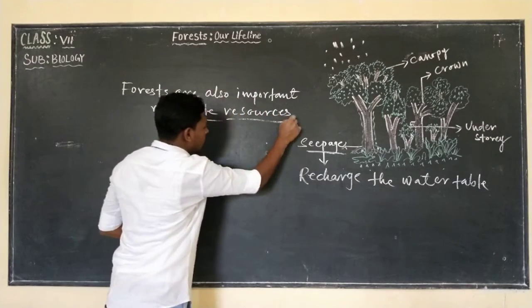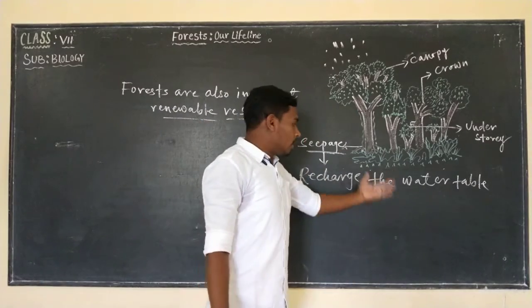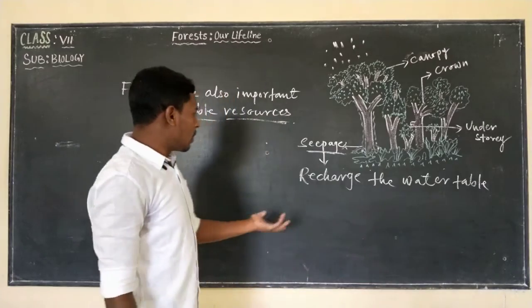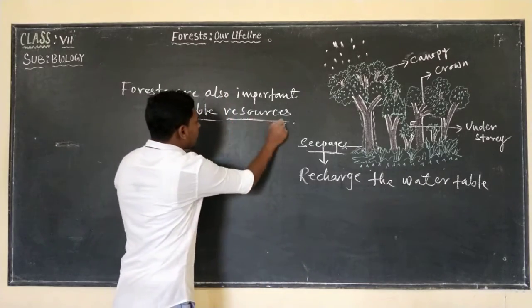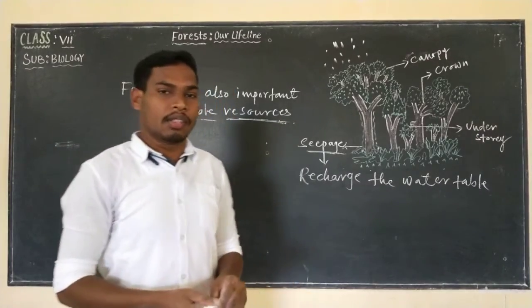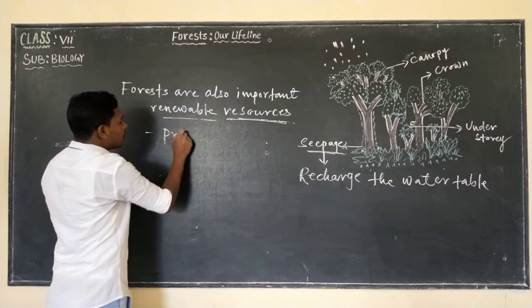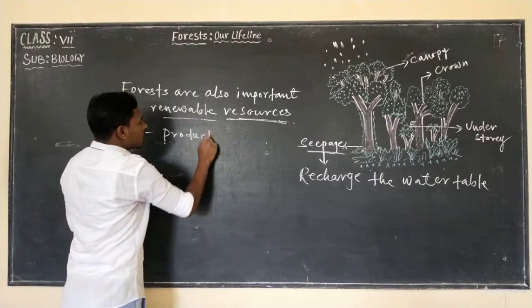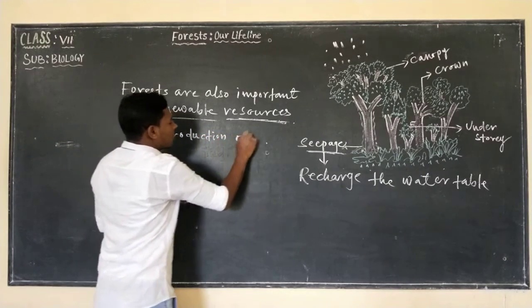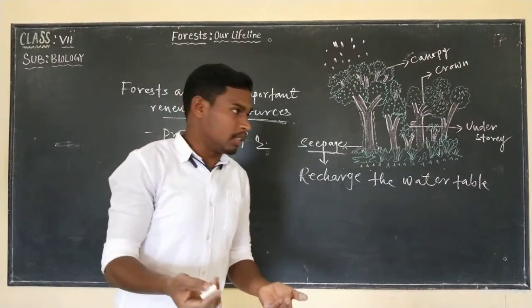Forests are also important renewable resources. That means they recharge the water table. And they also produce what? Oxygen. They also produce oxygen during photosynthesis. They help in production of oxygen, which is produced during photosynthesis.